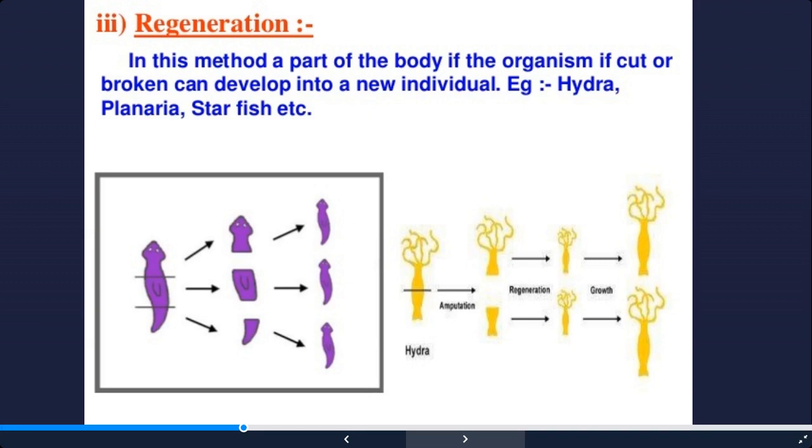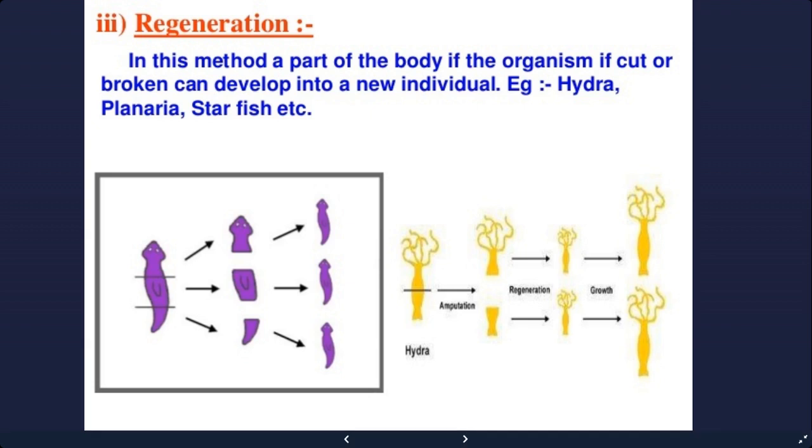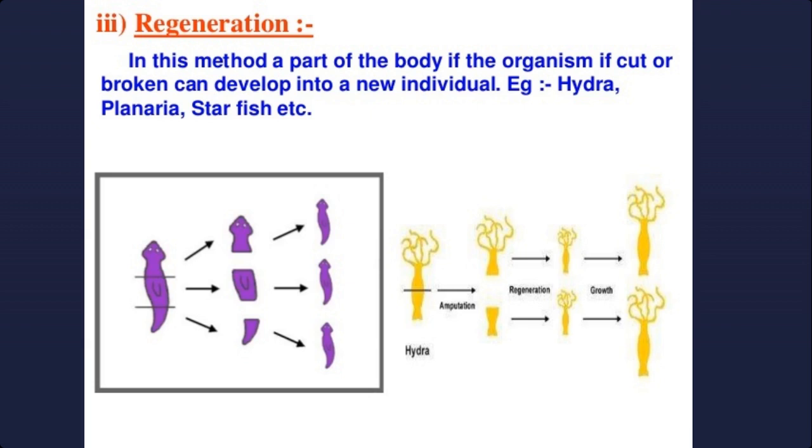This is seen commonly in planaria, which is a special type of flatworm, in hydra and in starfishes. So when a planaria accidentally gets cut into n number of pieces, then each piece grows into an individual planaria. Similarly, if hydra gets cut into a number of pieces, then each individual piece has the potential to develop into a full-fledged individual hydra, and this is known as regeneration.